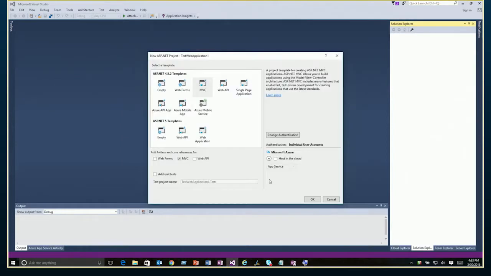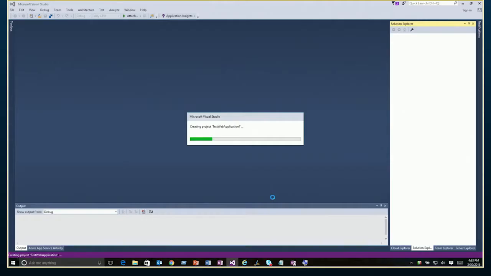Say OK. I want it to be an MVC project, that's fine. I also have host in the cloud unchecked. So everything that we have in this case is going to be an MVC web app running locally on my PC in Visual Studio, and that's it. I say OK, it'll create the project.